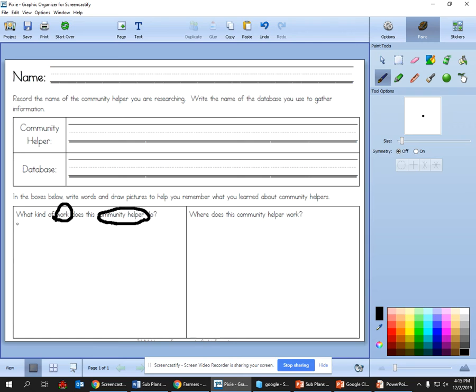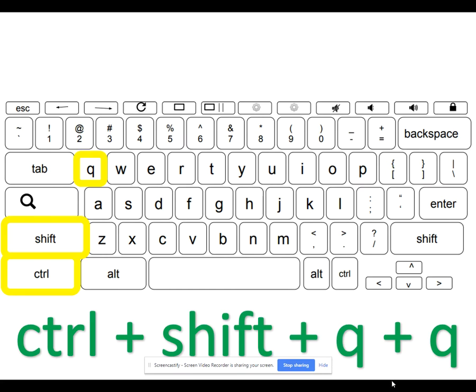What did it say they do? They plant crops. So I'm going to write plant crops. Very good.